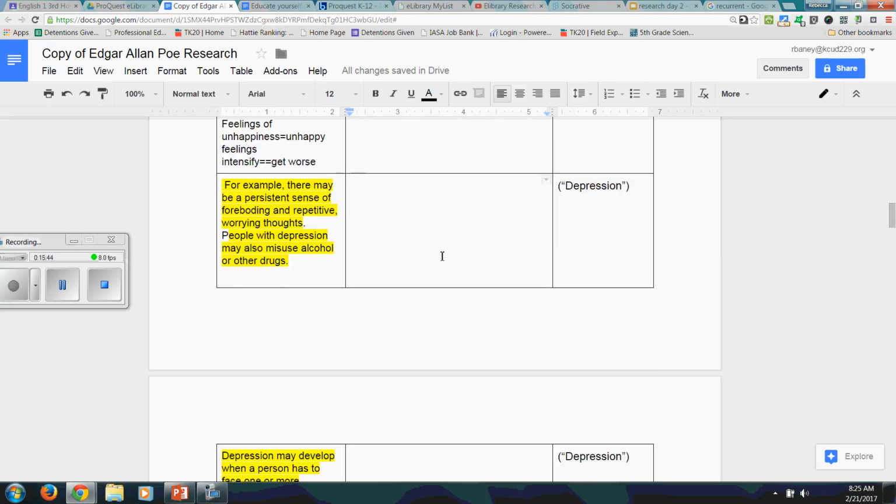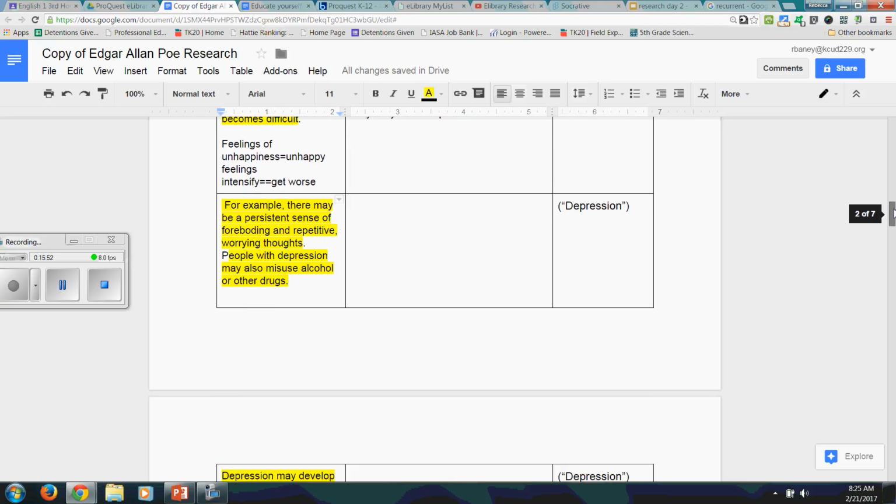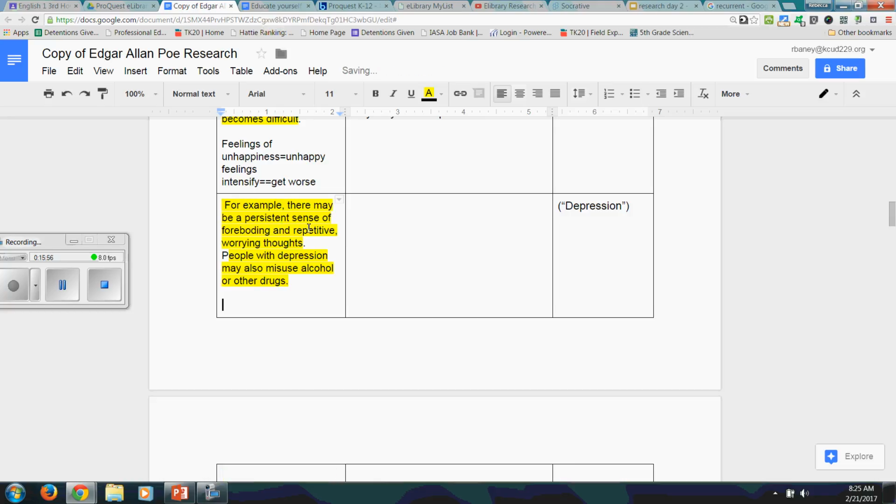Okay, let's do another example. Pause that as needed and come back. For example, there may be a persistent sense of foreboding and repetitive worrying thoughts. People with depression may also misuse alcohol or other drugs. Immediately you're going to start noticing vocabulary like persistent. You're going to figure out what persistent means.